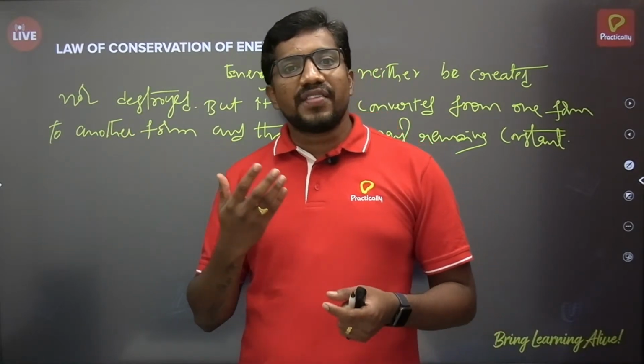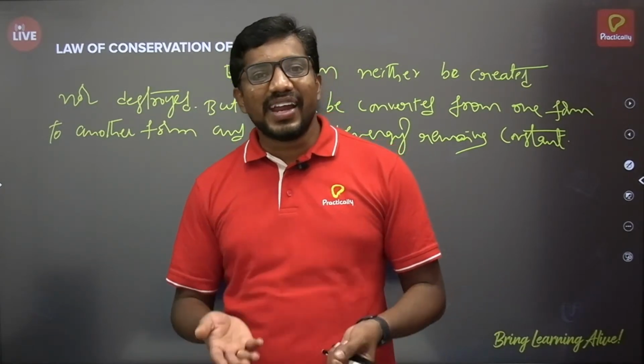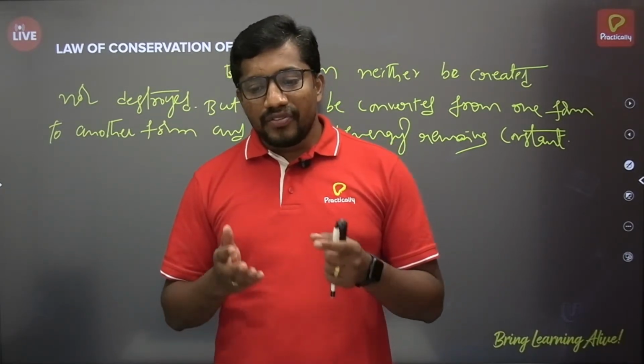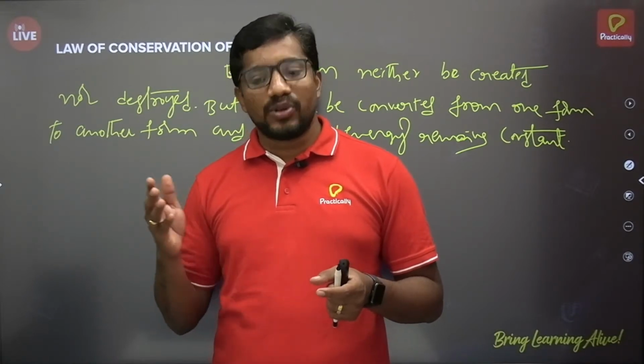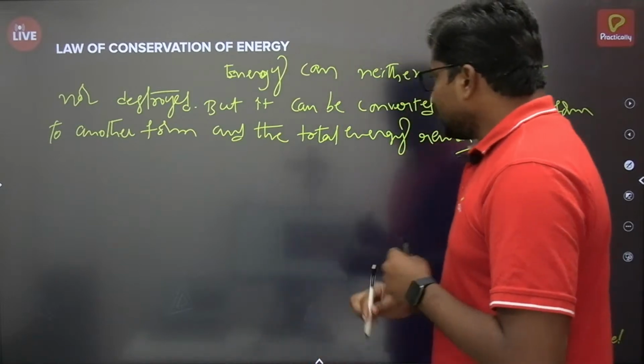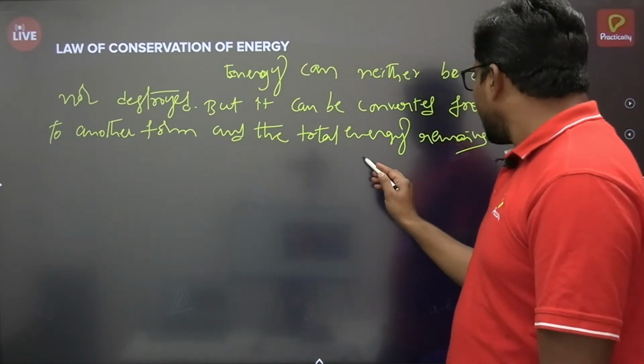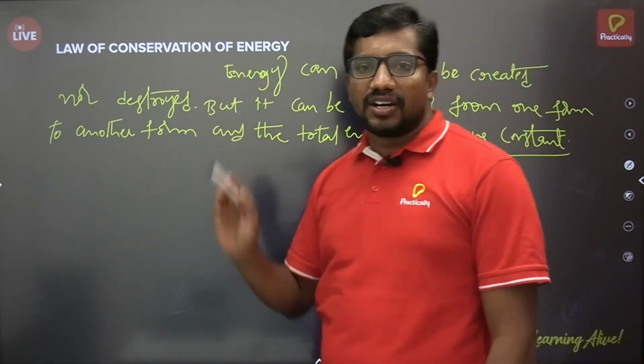So based on the requirement, energy conversion happens. We are not creating and not destroying, we are just converting it from one form to another form, and the total energy remains constant. That is why we say it is conserved.